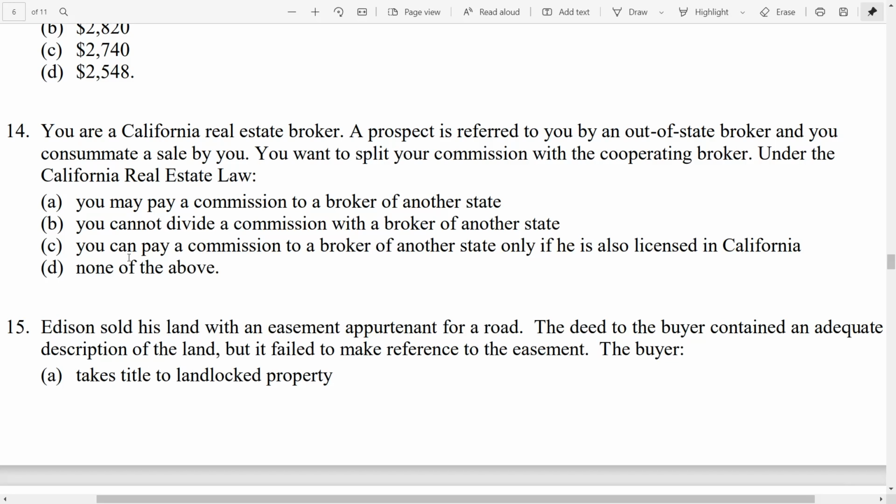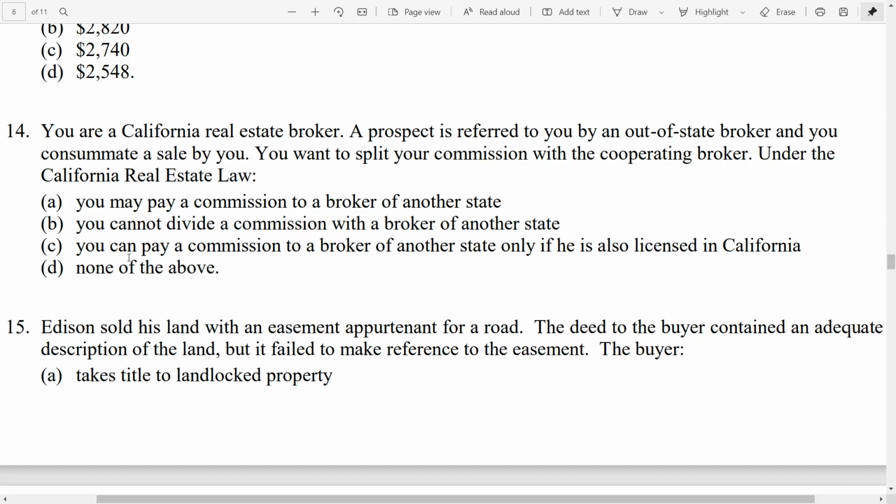So this is just a fancy way of saying a referral fee. Can you give a referral fee to an out-of-state broker? You as a broker in California can pay referral fees. You can pay to another broker. So a broker to broker is allowed, and that's also allowed from a California broker to an out-of-state broker because they're at the broker level.